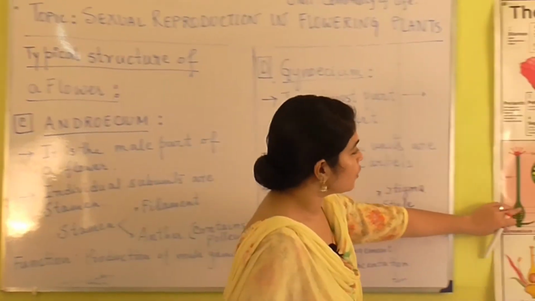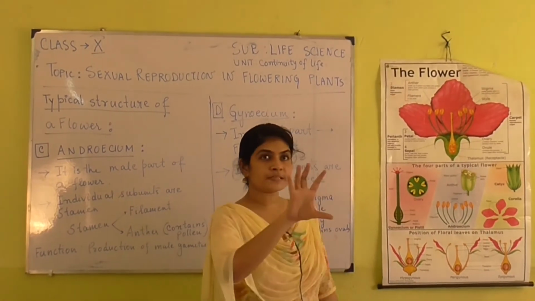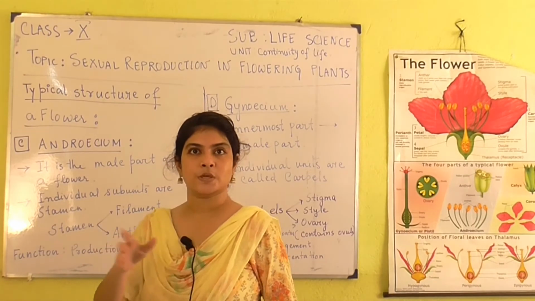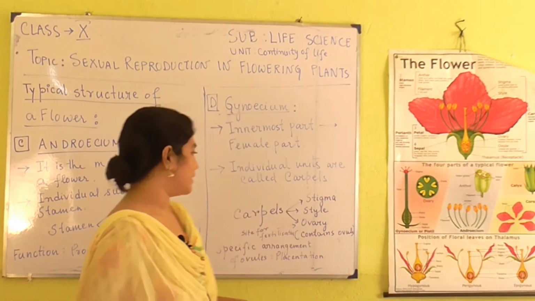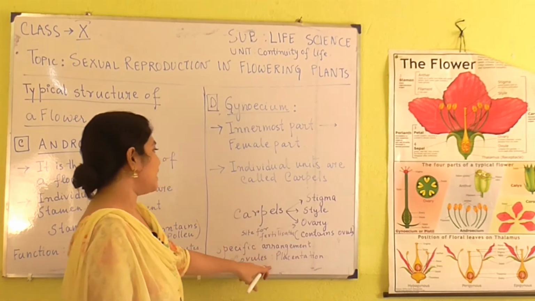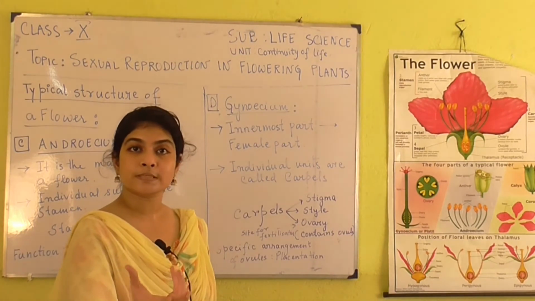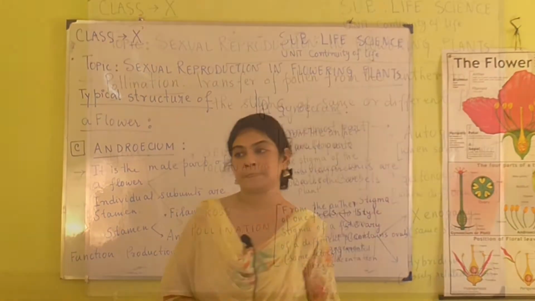Now inside these ovaries, as you can see, the ovules are arranged in different patterns in different flowers. That arrangement of ovules inside the ovary is known as placentation. And the function of the gynoecium is that it produces ovules and it is the site of fertilization. That's it.